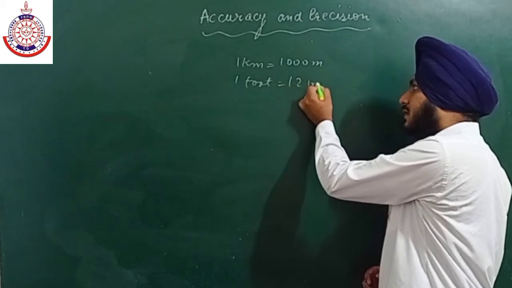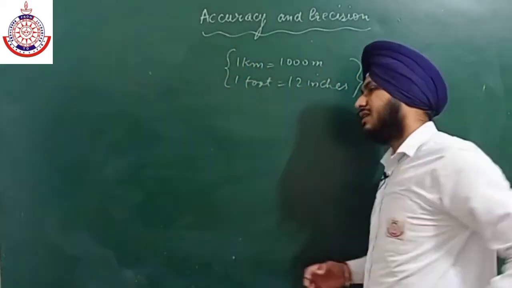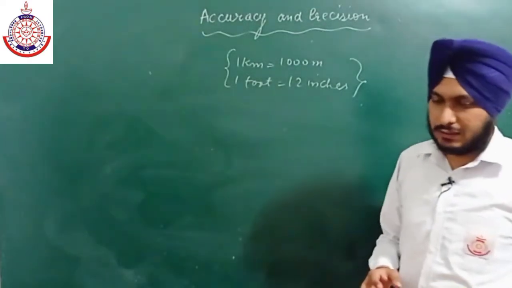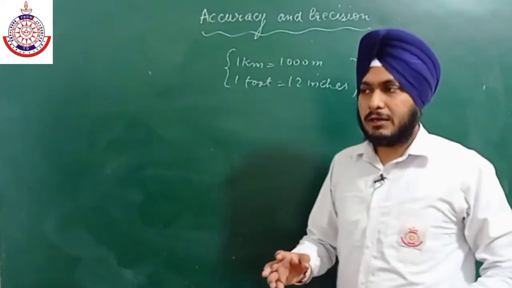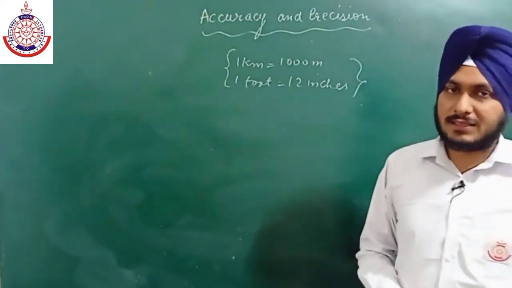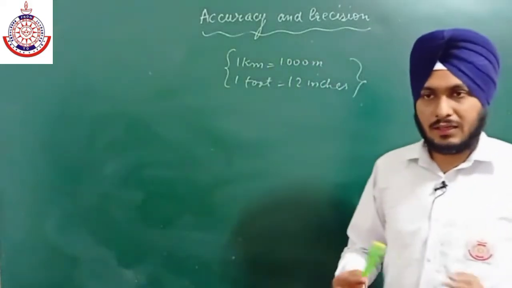If we are dealing with these types of measurements, there are very few chances that our result comes out inaccurate.